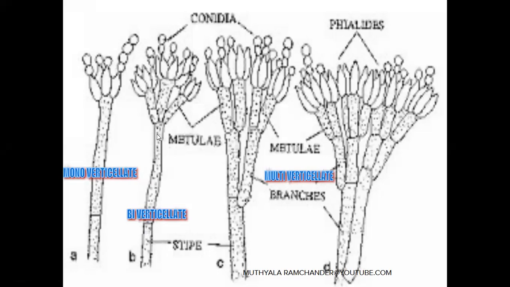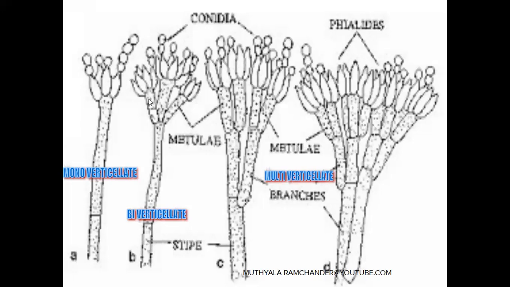Second one is biverticillate. Biverticillate means on the conidiophore, the first tier of flower vase-like structures are called metulae. From these metulae, a second tier of flower vase-like structures are developed. The second tier are called sterigmata. From these sterigmata, conidia are developed.